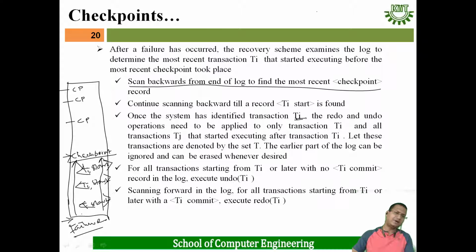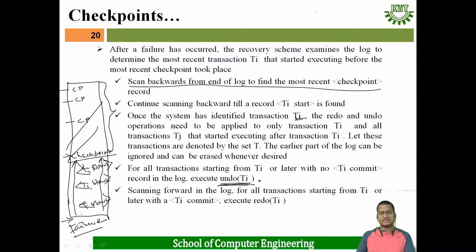This part we need not consider. Then all transactions starting from Ti or later with no Ti commit record have to be undone. Suppose a transaction Ti start is there, but for that transaction Ti commit is not present. Then for that transaction we will do undo Ti, that means that transaction will be undone.